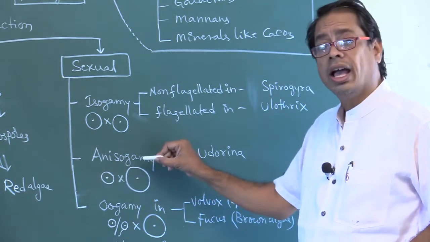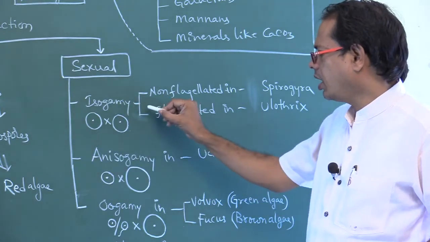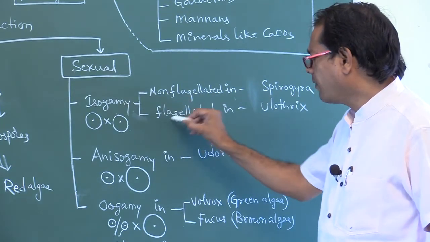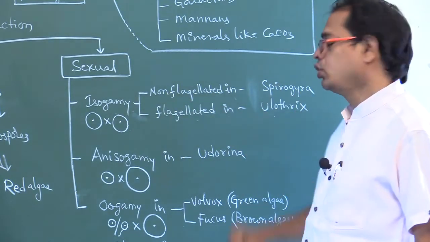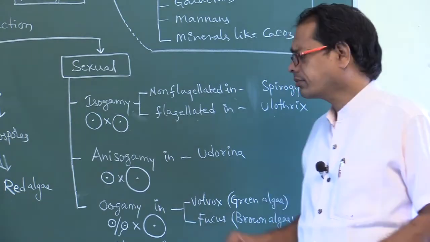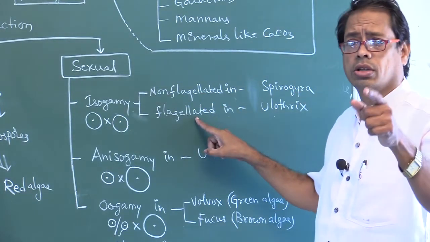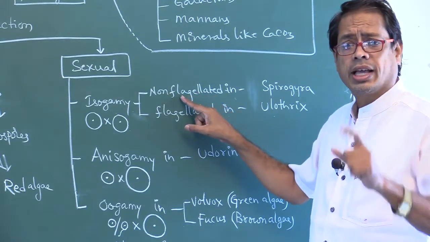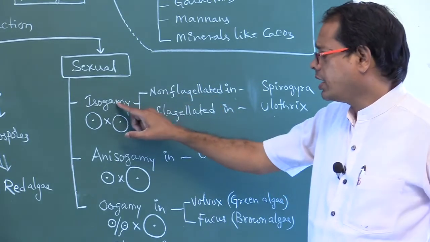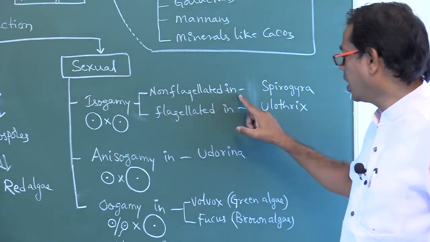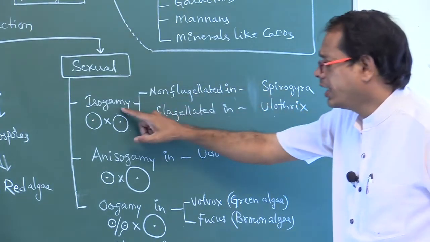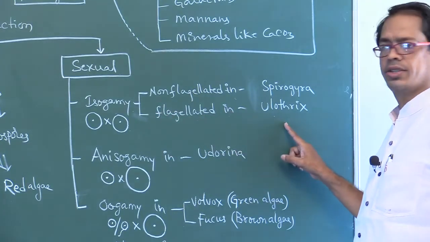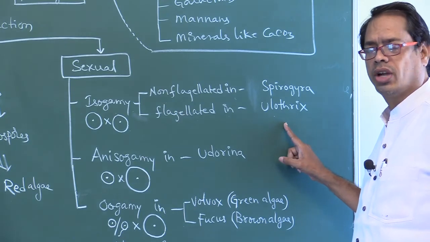Isogamy, non-flagellated, is found in Spirogyra. Isogamy, flagellated, is found in Ulothrix. Flagellated means the gametes show motility; non-flagellated means the gametes are non-motile. Very important points, my dear students.